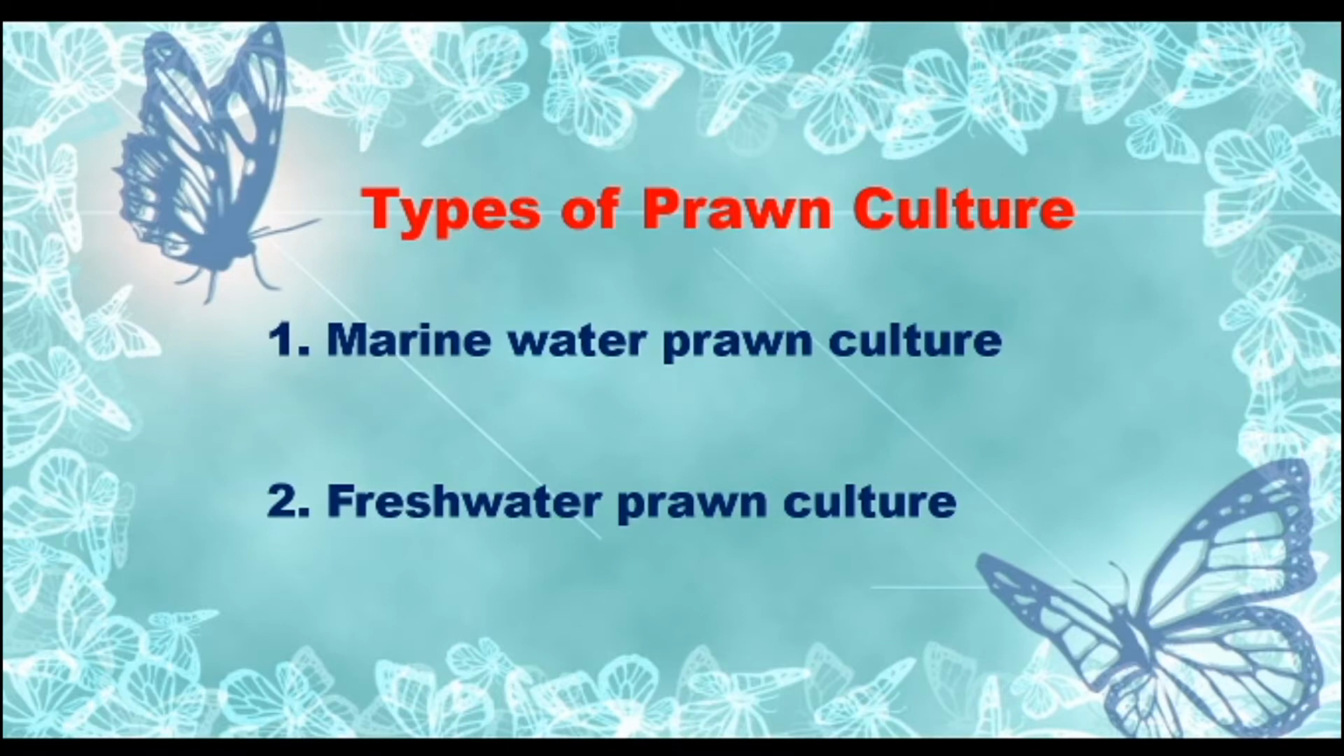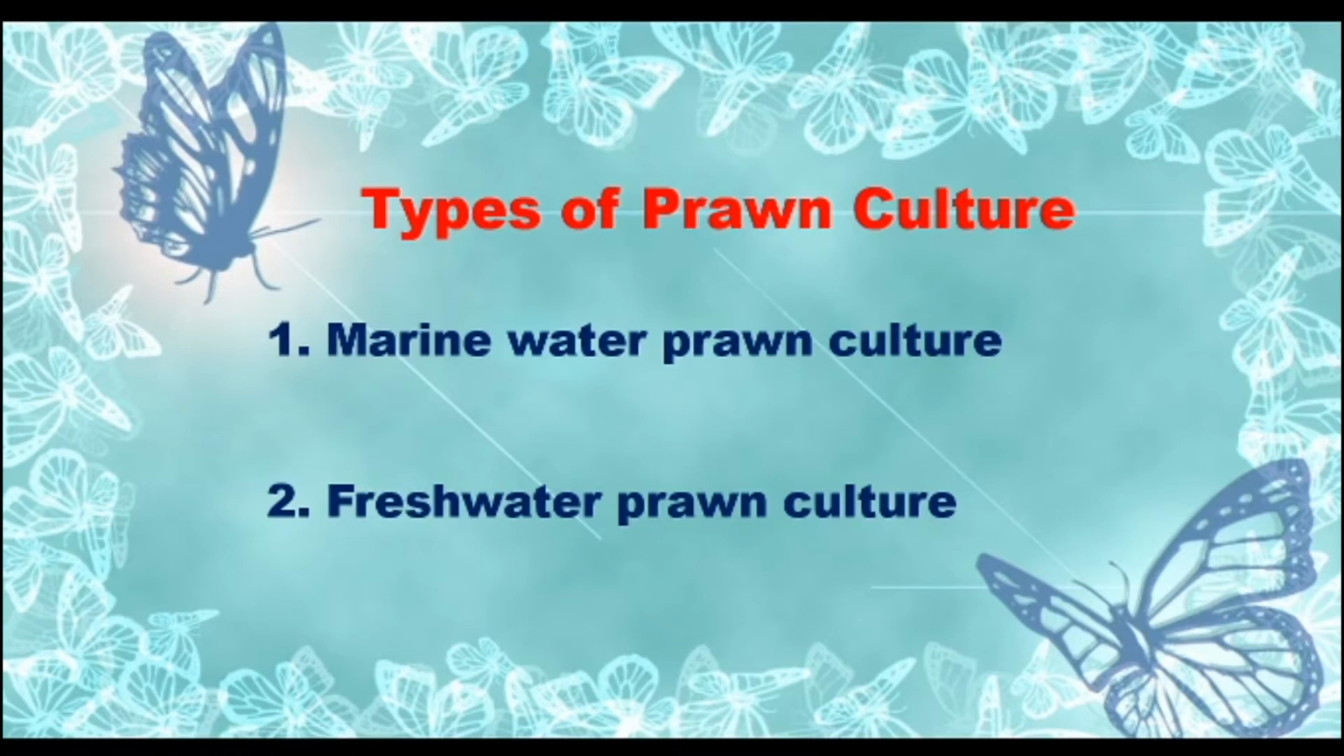Types of prawn culture: there are two types. One is marine water prawn culture, another is freshwater prawn culture. We can cultivate in marine water, or we can cultivate in fresh water. If we cultivate in marine water, we call it marine water prawn culture. If we cultivate the prawn in fresh water, we call it freshwater prawn culture. Only these two.